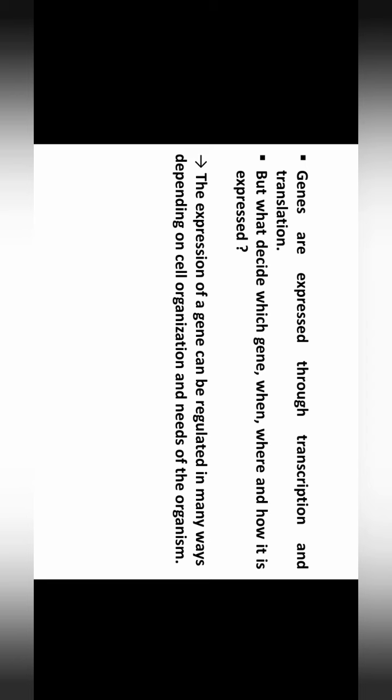Actually, this expression of genes can be regulated in many ways depending on the cell organization and the need of the organism, the environment of the cell, the environment of that organism, which decides when, how, where and which gene will be expressed.